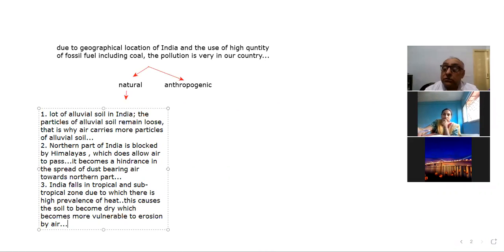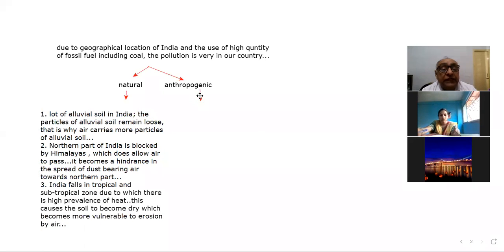Okay. So as far as the various anthropogenic causes are concerned, one point is that there is a high population in India. Population level is very high.